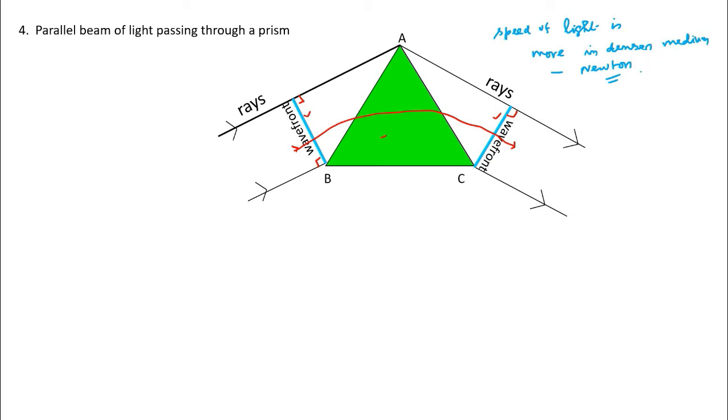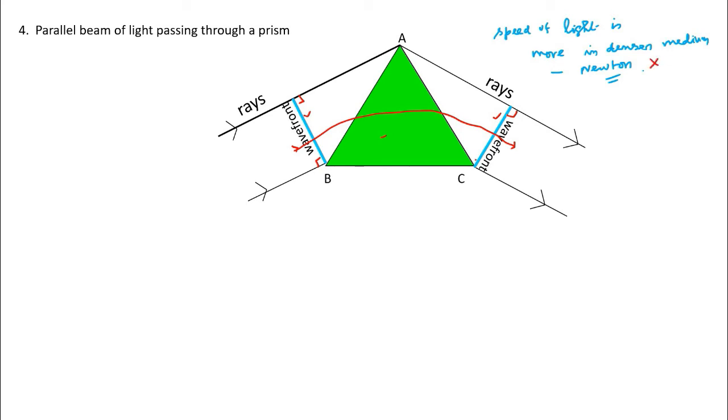We need not go into the details of Newton's corpuscular theory here, but please note that according to Newton, the speed of light is more in a denser medium. But that is not correct, because later on, when experimental methods were developed to study the speed of light in various media, it was proved that the speed of light in a denser medium is in fact less. So this one by Newton is not correct.